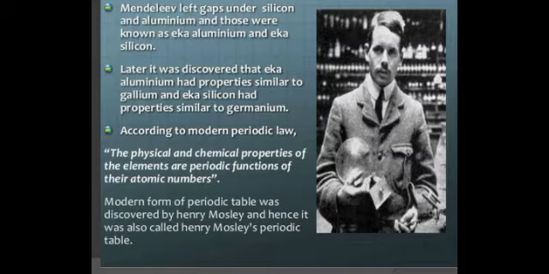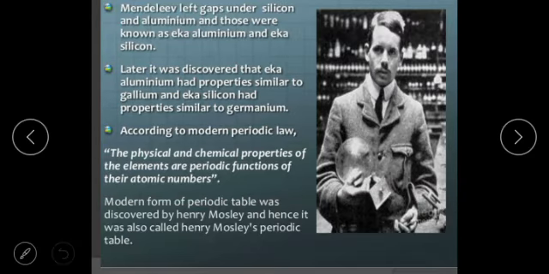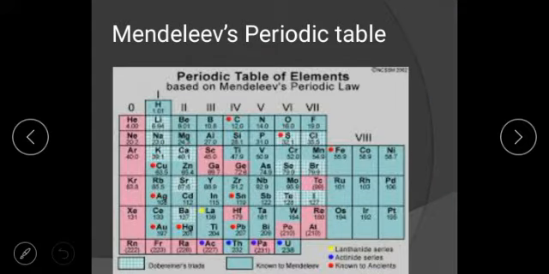So according to the modern periodic law, the physical and chemical properties of the elements are a periodic function of their atomic number. The modern form of the periodic table was discovered by Henry Moseley. Next, the periodic law revealed important analogies among the 94 naturally occurring elements, up to neptunium and plutonium. This is about the modern periodic table. This is a recap and revisualization I am doing. So next, in detail, Mendeleev's periodic table.